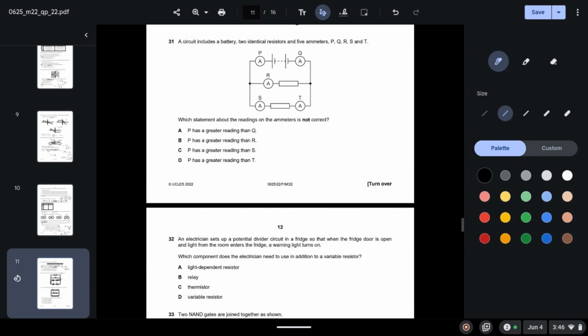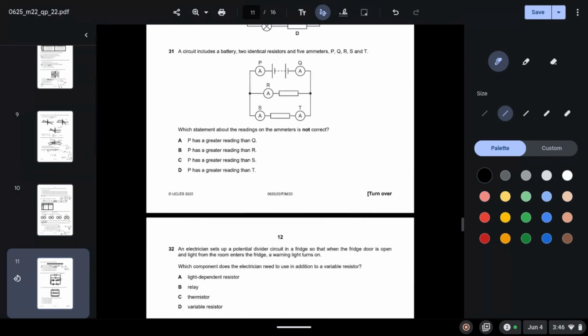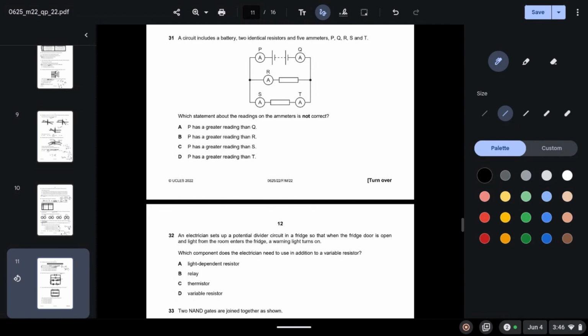A circuit includes a battery, 2 identical resistors and 5 ammeters: P, Q, R, S and T. Which statement about the readings on the ammeter is not correct? P has a greater reading than Q. Well, we know this is incorrect because P and Q are connected in series, and components which are connected in series will always have the same current. So A is incorrect.